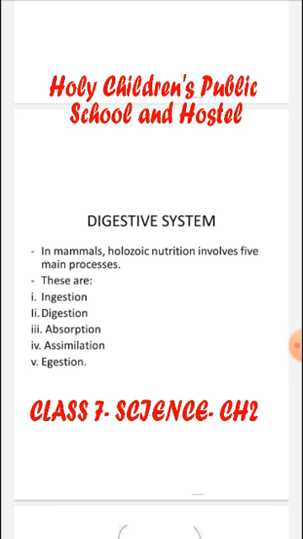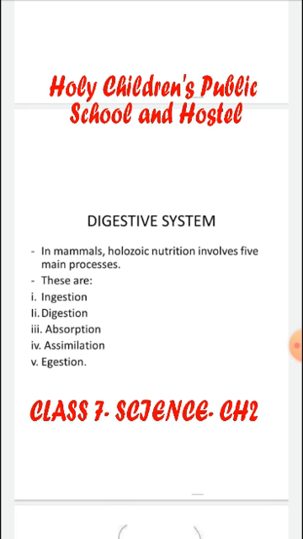Coming to the first one, that is ingestion. Ingestion is the act of getting and eating food from the environment. Second one is digestion, the process in which larger food materials break into simple molecules with the help of enzymes. Third one is absorption, the process in which soluble molecules present in the digested food pass into body fluids such as blood. Fourth one is assimilation.